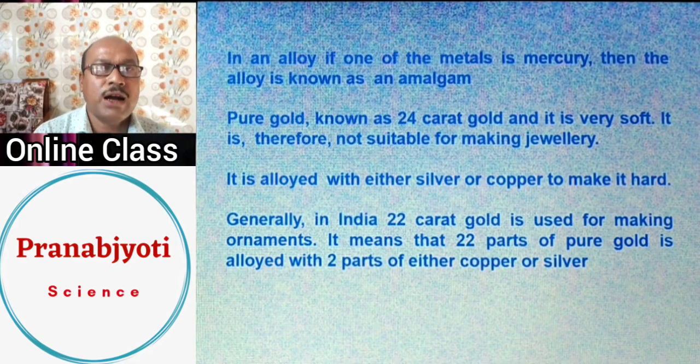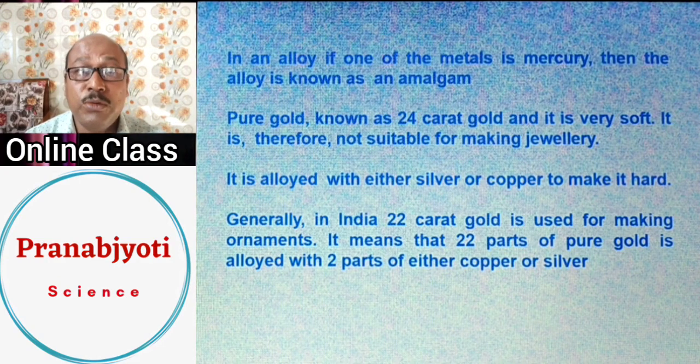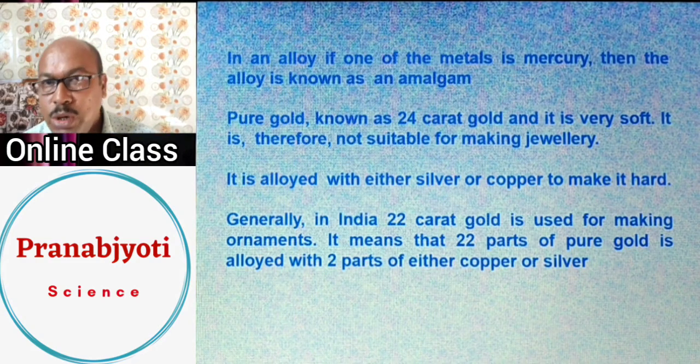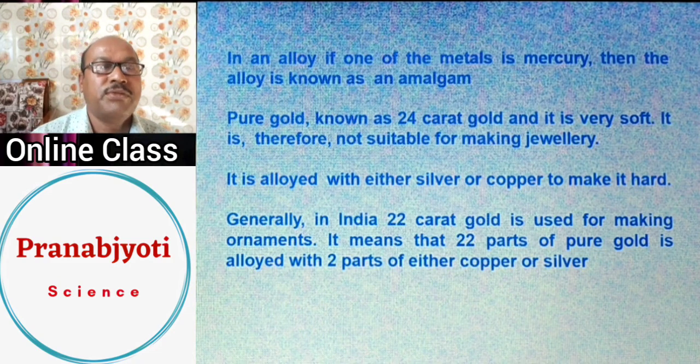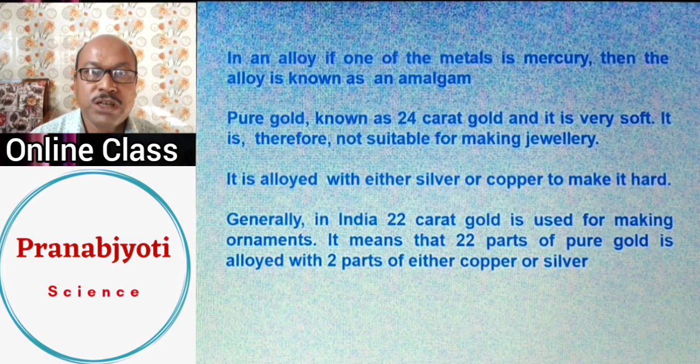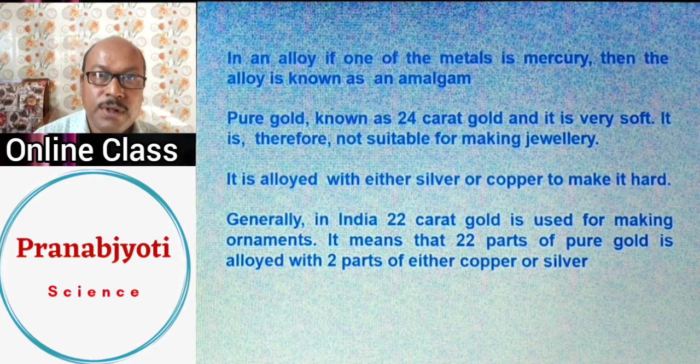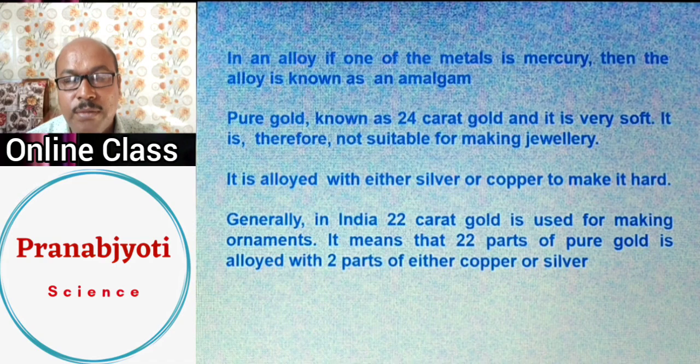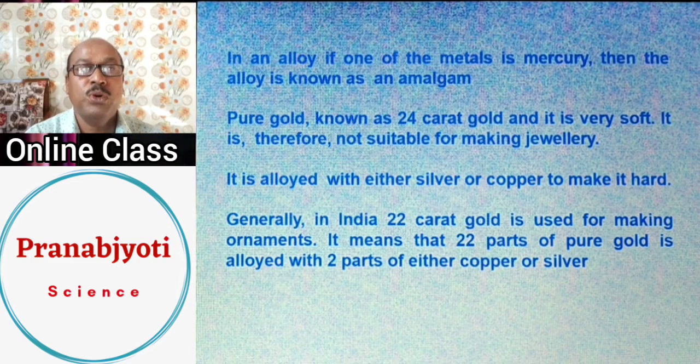You have heard about gold, and people talk about pure gold and impure gold. Now the question is, what is the purity of gold? Purity of gold in India, we always define in the form of karat. And what is it? 24 karat gold. It is the purest form of gold, but it is very soft. It is so soft that from this 24 karat gold you cannot make any ornaments. And even if some ornaments are made, they will break down very easily. Why? Because it is pure gold.